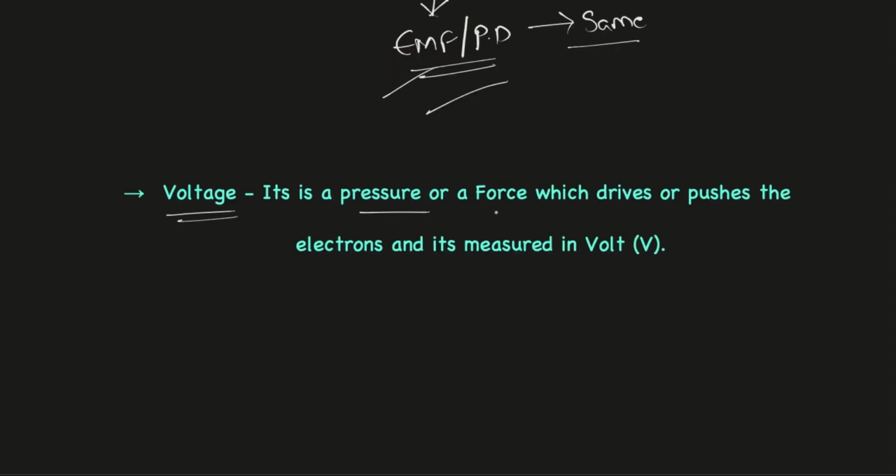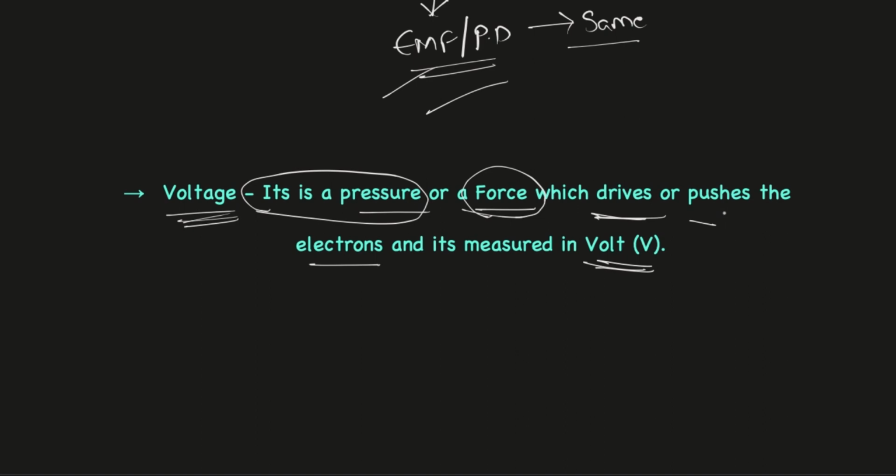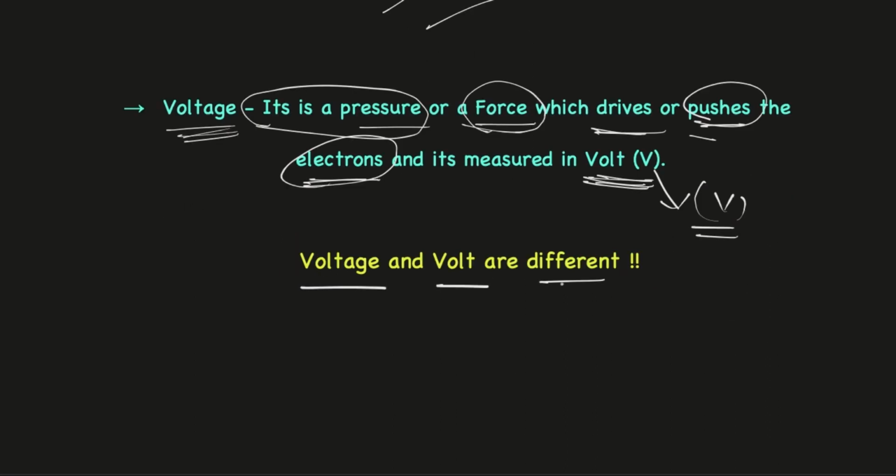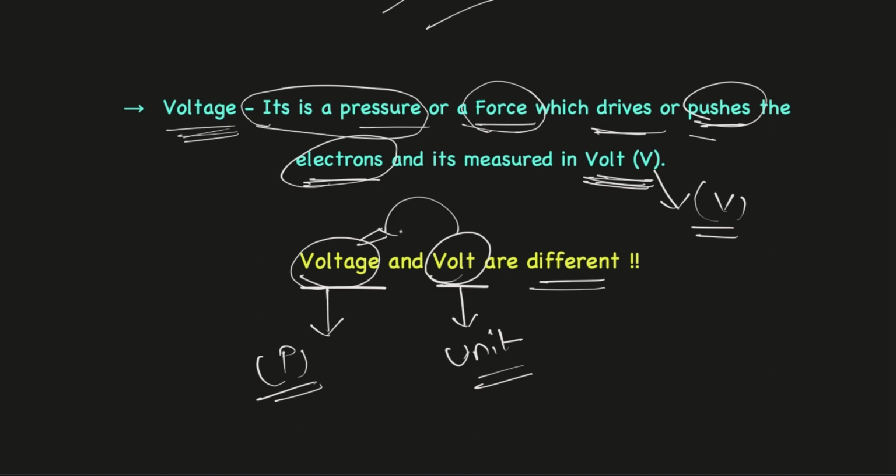Voltage means it's a pressure or force which drives or pushes the electrons present in a conductor, and it's measured in volts. It's always denoted with a capital V. Now voltage and volts are different. Voltage is a pressure or a force, and volt is the unit in which this pressure or voltage is measured, and the unit of voltage is always denoted with a capital letter V.